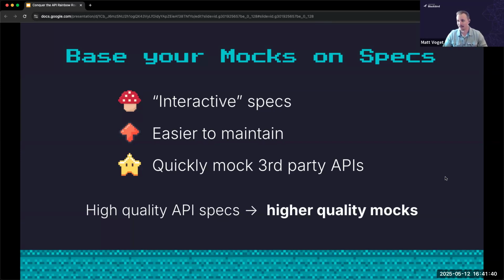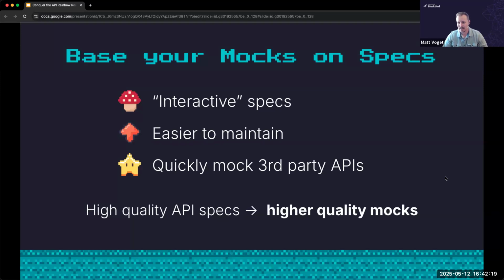But we know that mocks are really important because mocks can enable parallel development. My backend team and my front end team can work at the same time. If we have the interfaces mocked out, we can also remove live dependencies from testing by just stubbing or mocking out those dependencies. And we can use mocks to power things like API dev portals. So I think that what we should start to lean into more is if we can easily create our API specs, let's quickly create our mocks directly based on those API specs. And in that way, it's way easier to maintain.